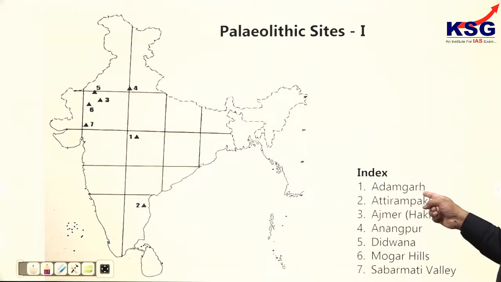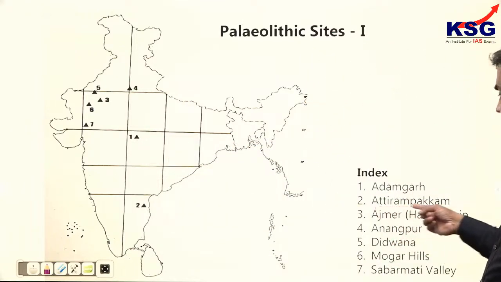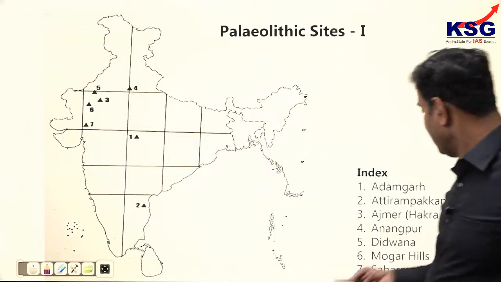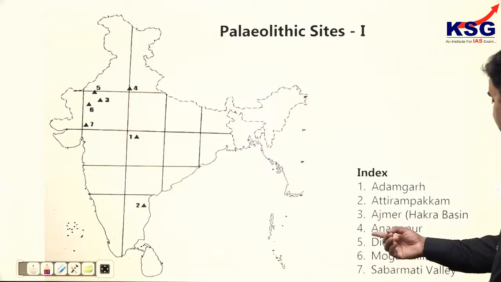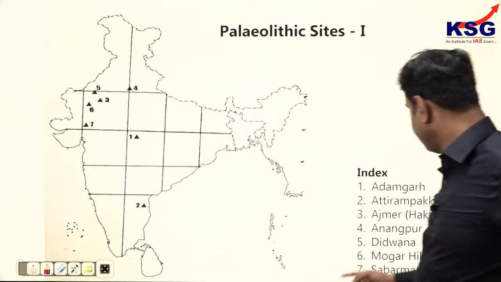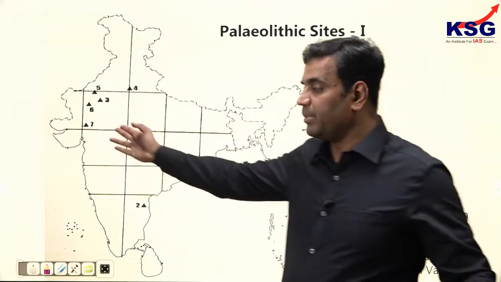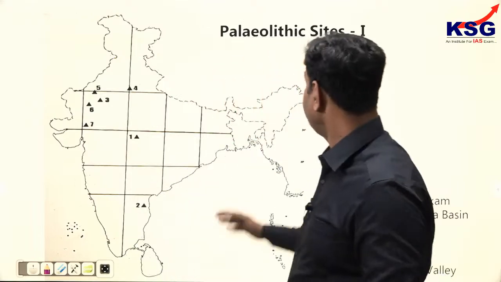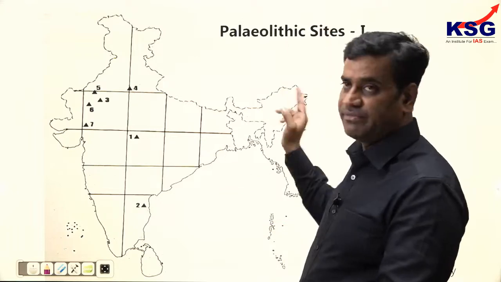Like Adamgarh, the first site, is a Paleolithic site, in Madhya Pradesh. Atirampakkam, Tamil Nadu. Then Ajmer, Hakra Basin. This is the third one. Then the fourth one is Anangpur. Fifth one is Didwana. Sixth one is Mogra Hills. Seventh is Sabarmati Valley. All these are Paleolithic sites, and there are such sites given in the book.